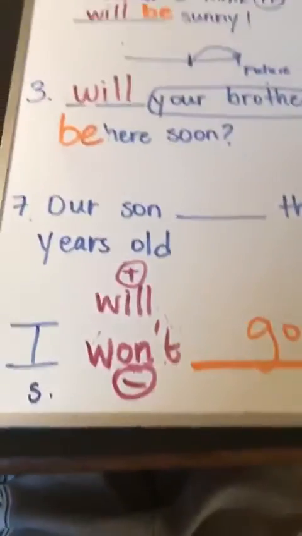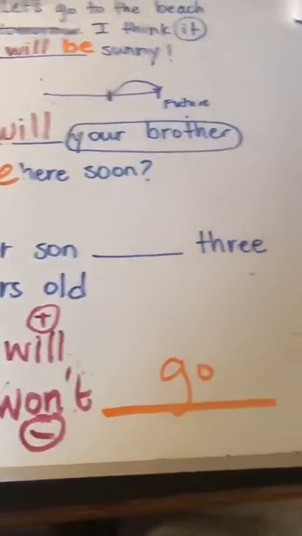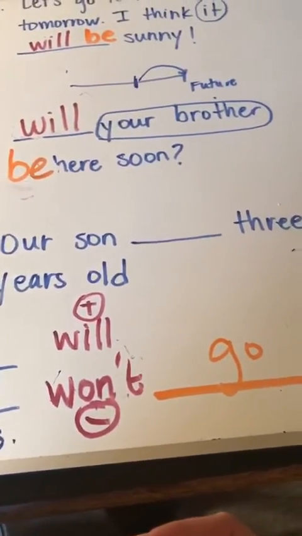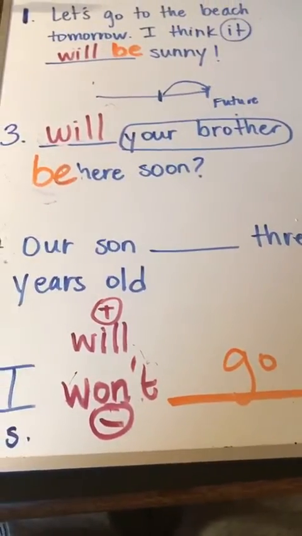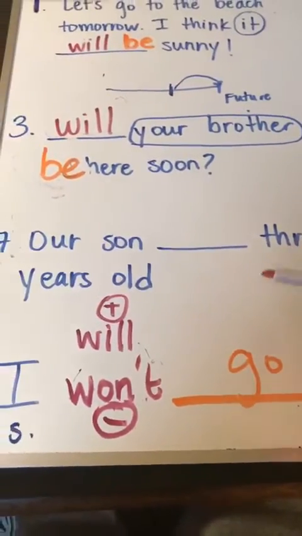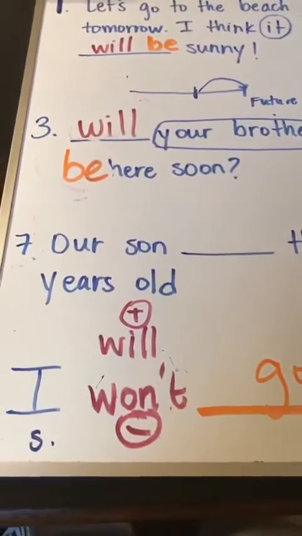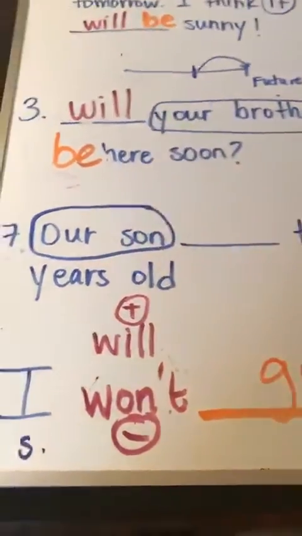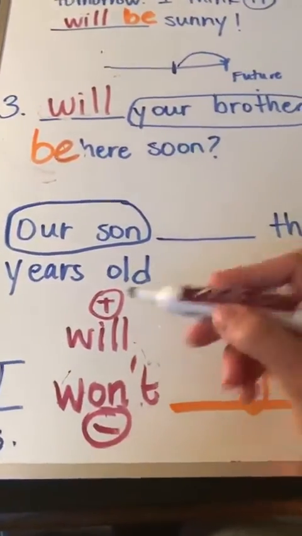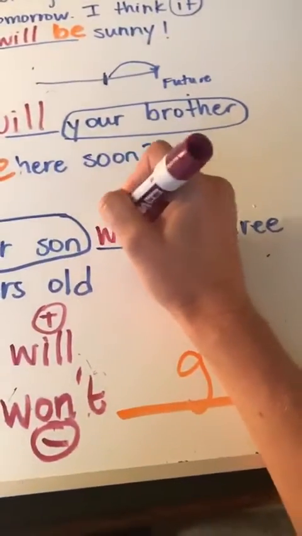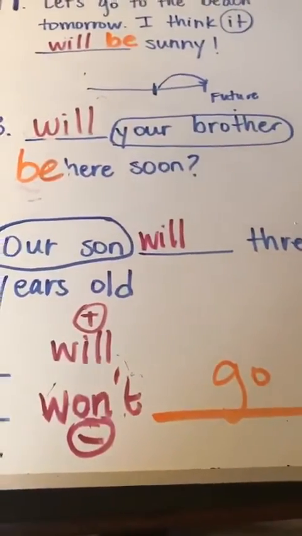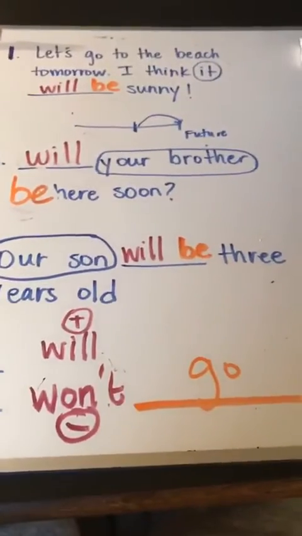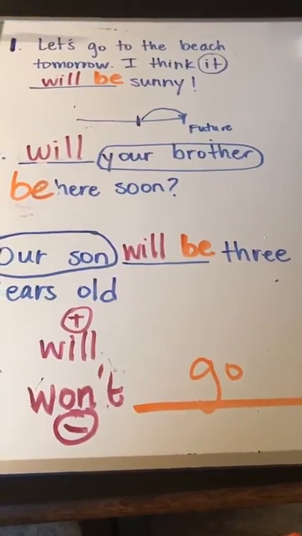Okay, and then the last question is our son, so in the future, va a tener 3 años. So we're missing, we have our subject, our son. And what are we missing? Will be 3 years old. Okay?